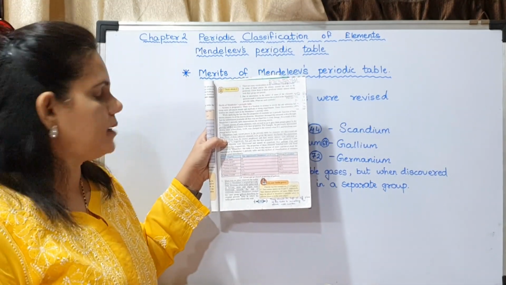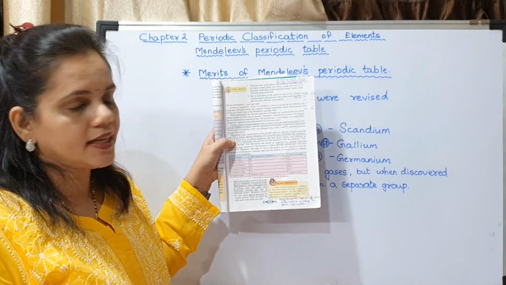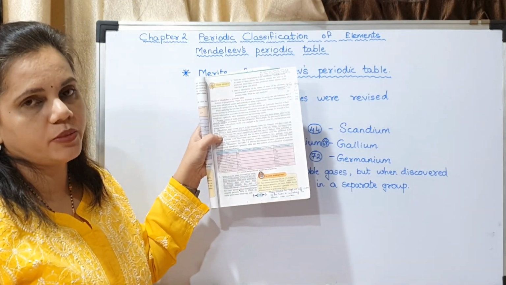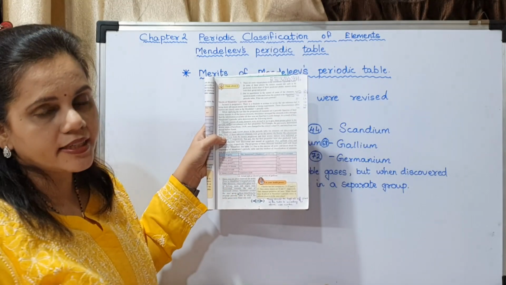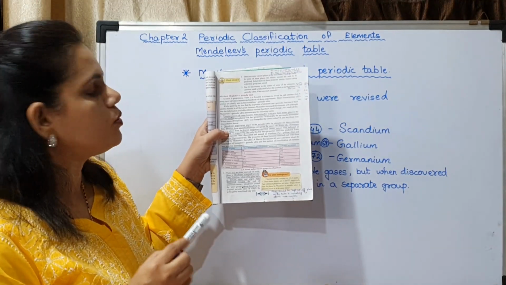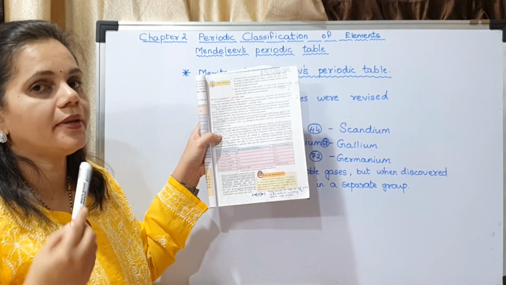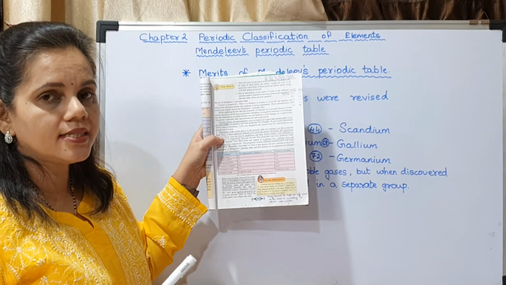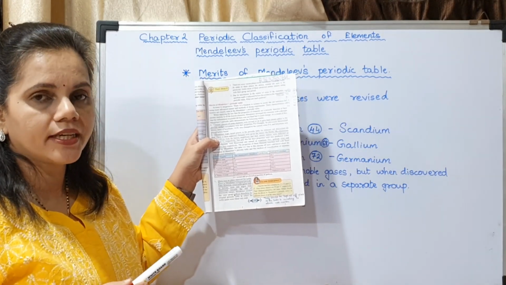In the case of chloride, he told that the formula will be ECl3, and the exact molecular formula is GaCl3. The formula of oxide, he told that it will be E2O3, and the exact formula is Ga2O3. He predicted that it will be an amphoteric oxide, and it is an amphoteric oxide. Gallium oxide is an amphoteric oxide.